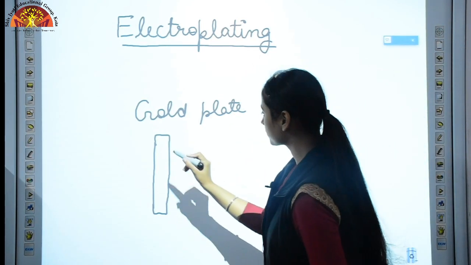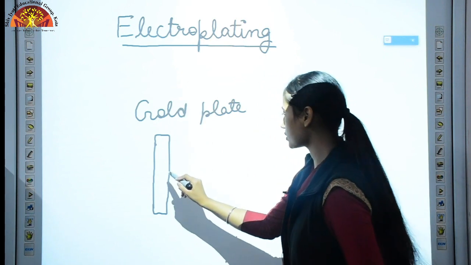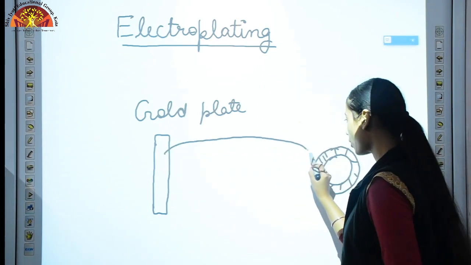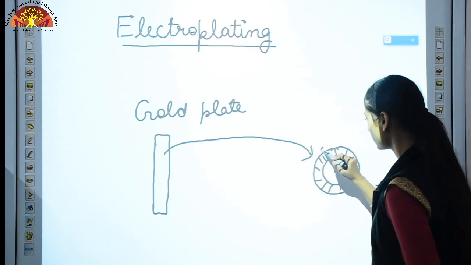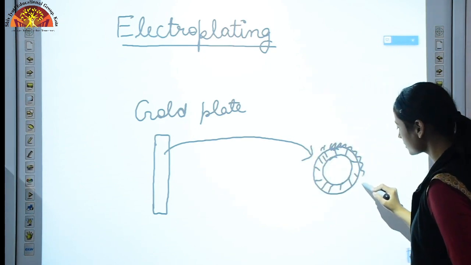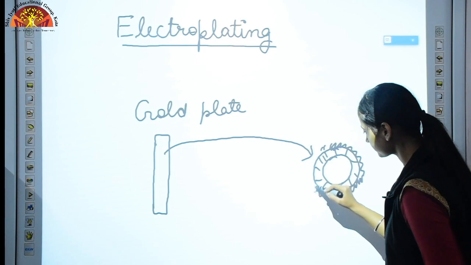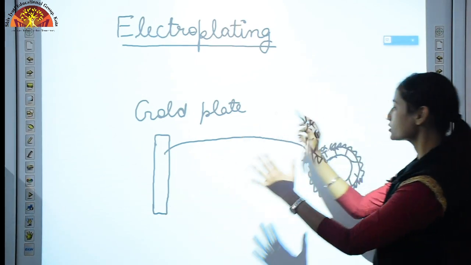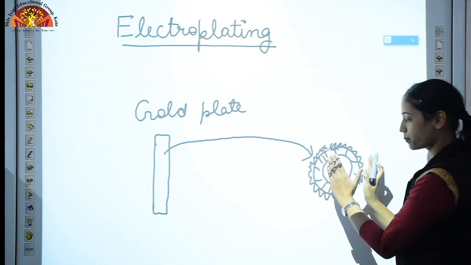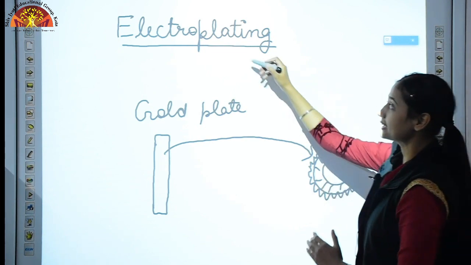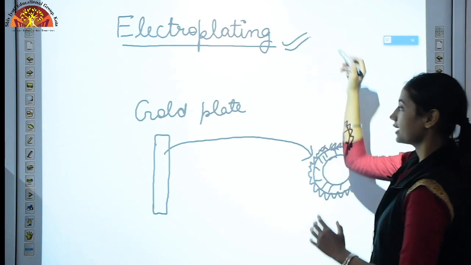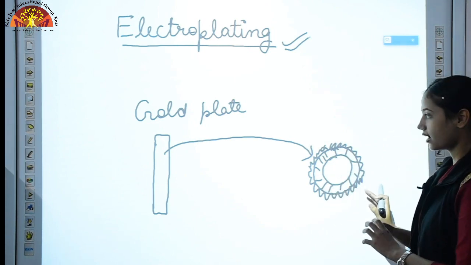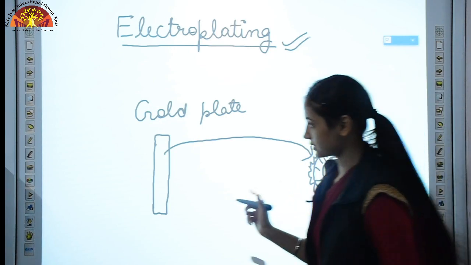Now what we do in this process, the gold is deposited on the surface of this bangle through electroplating, and hence this process is known as electroplating. Understood? Now we will discuss in detail.